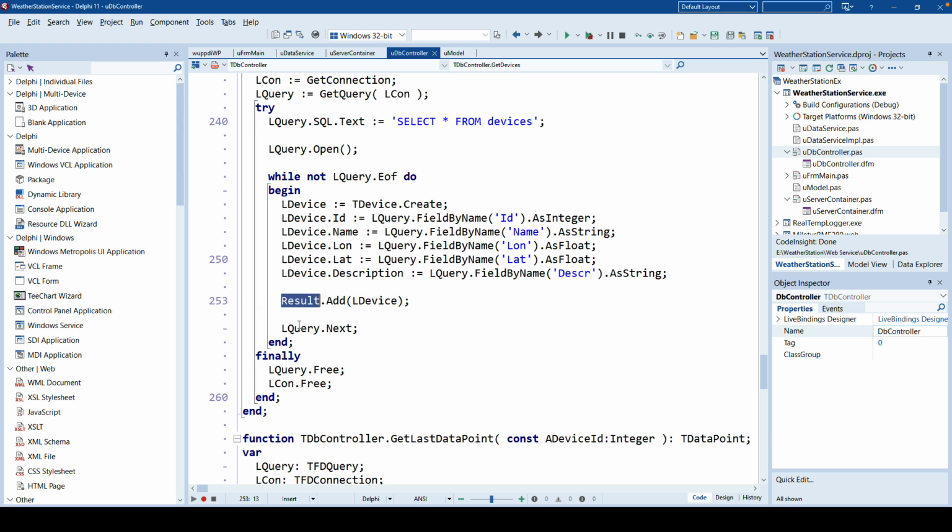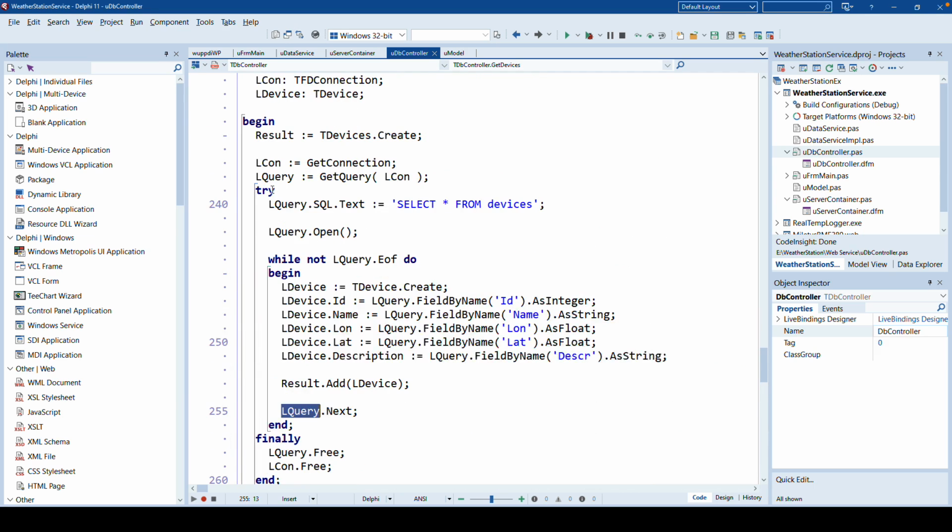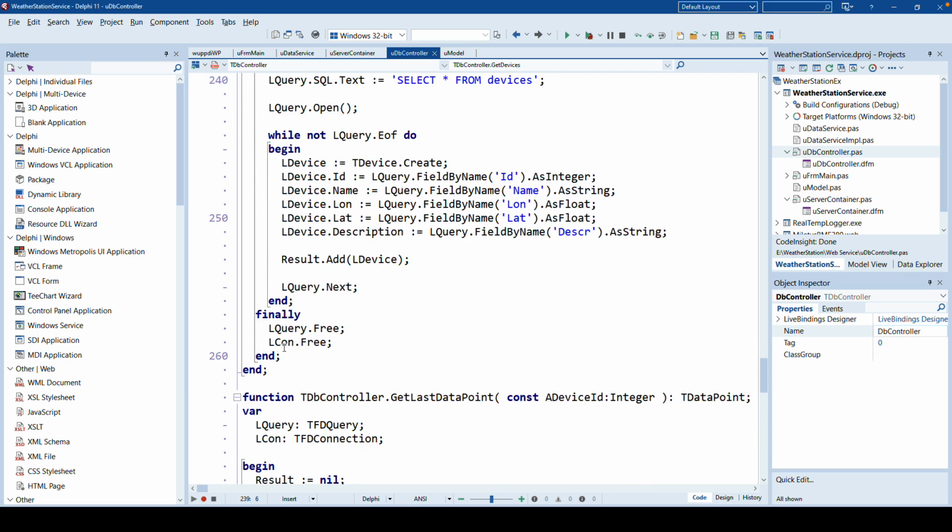And of course, don't forget first to add the device to the list, and then also don't forget to switch to the next record. And of course, this has to all be encapsulated in try finally, so that the query gets freed, and also that the connection gets freed. That is very, very important. If you do not free the connection, it will not be returned to the pool, and at some point that would mean that your web service requests a new physical connection to the database each time, and at some point you reach the maximum number of available connections to your database server, and you will run into issues.